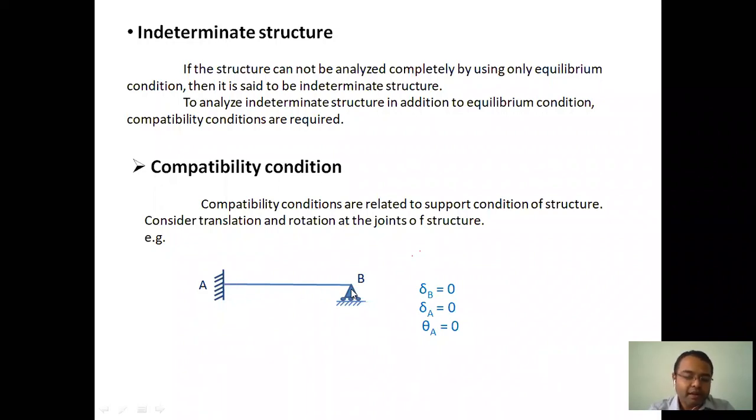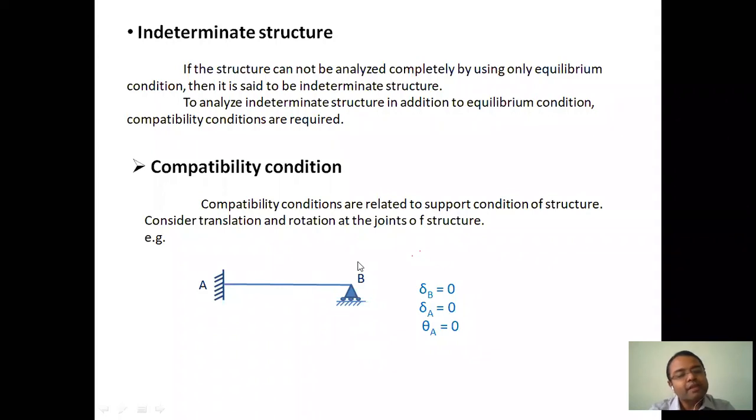Here delta B in the vertical direction must also be equal to 0 because there is a roller support. If you apply a vertical force, point B will not go down.